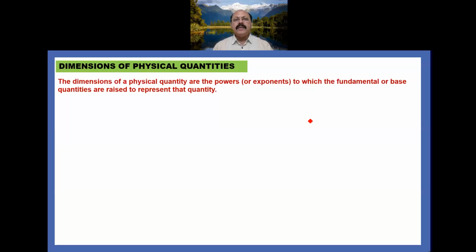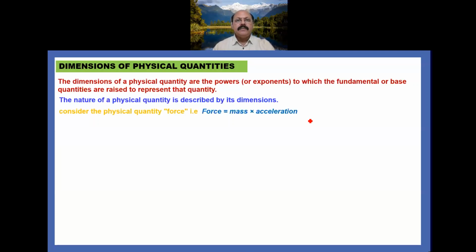Dimensions of a physical quantity are the powers to which the fundamental or base quantities are raised to represent that quantity. Means when we write a physical quantity in terms of the fundamental or base quantities and some powers are raised on it, they are known as dimensions of the physical quantity. Nature of a physical quantity is described by its dimensions. Consider a physical quantity, say force.